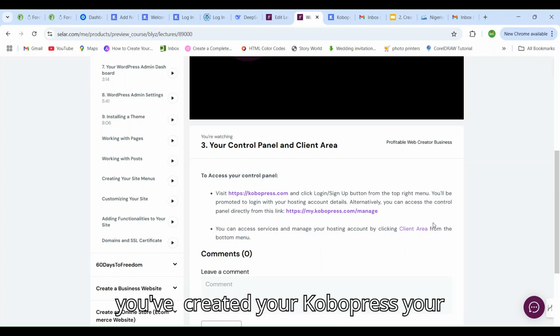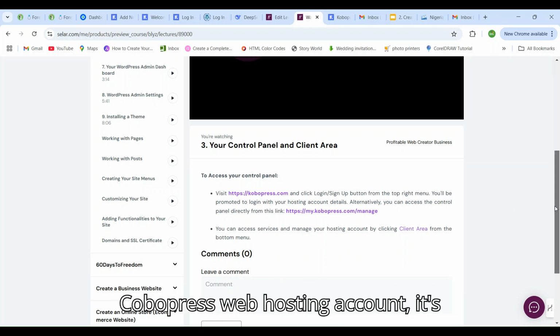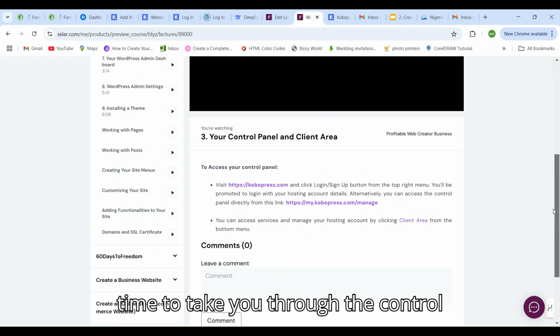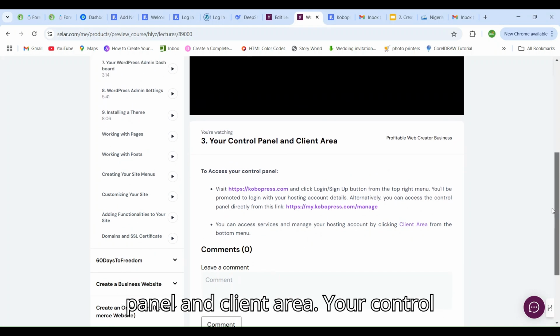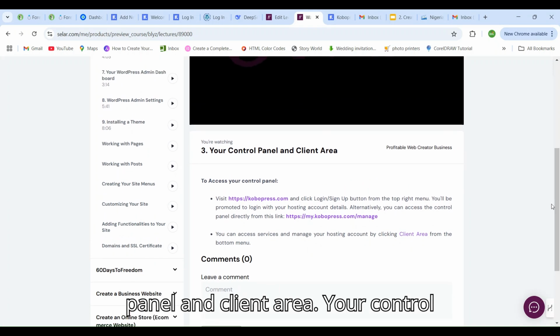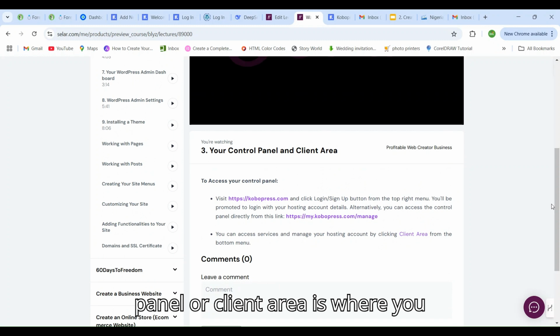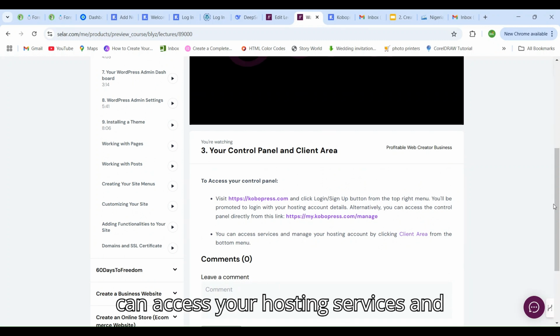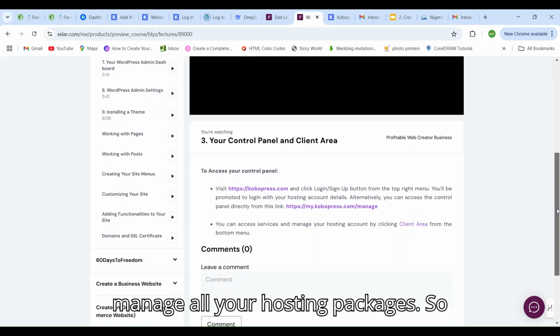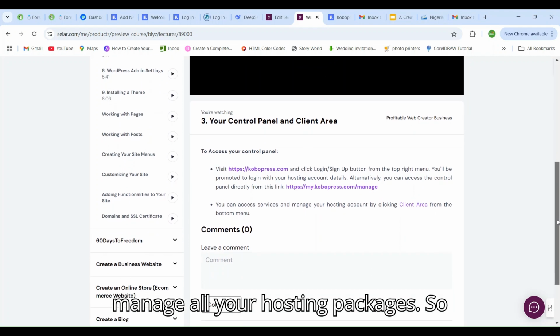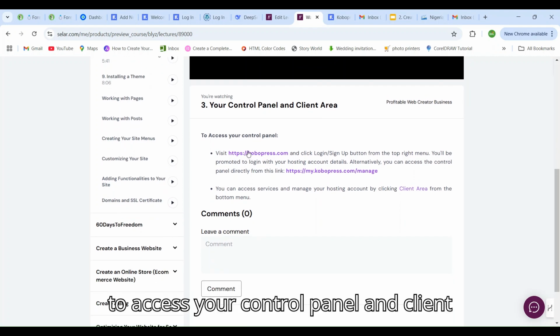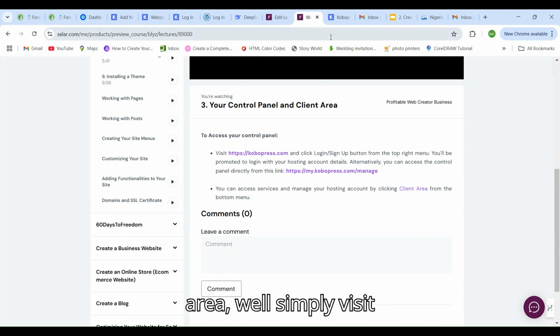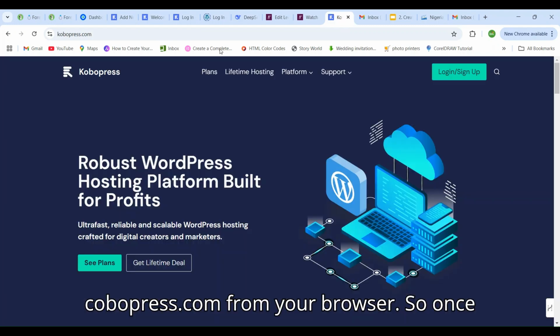Okay, now that you've created your CoboPress web hosting account, it's time to take you through the control panel and client area. Your control panel or client area is where you can access your hosting services and manage all your hosting packages. So, to access your control panel and client area, simply visit cobopress.com from your browser.